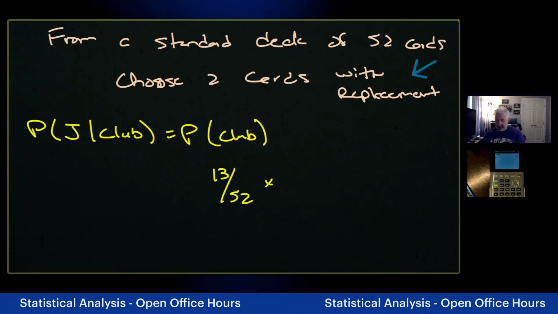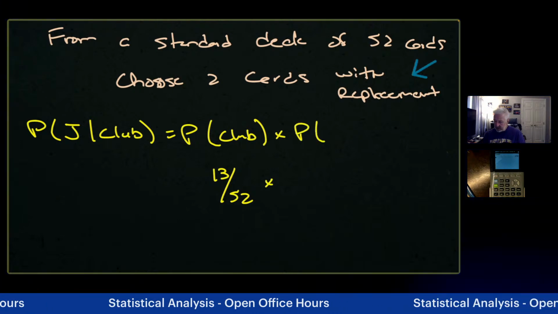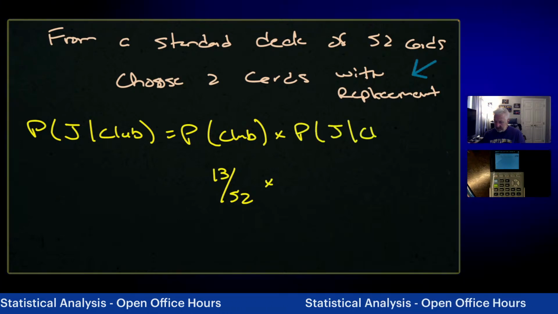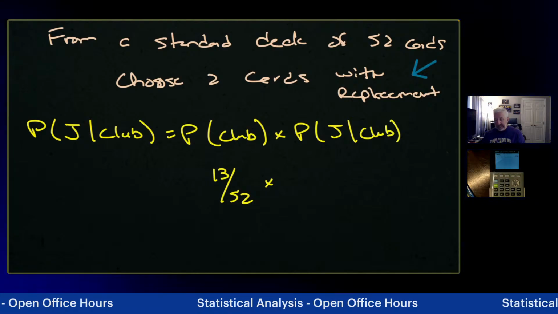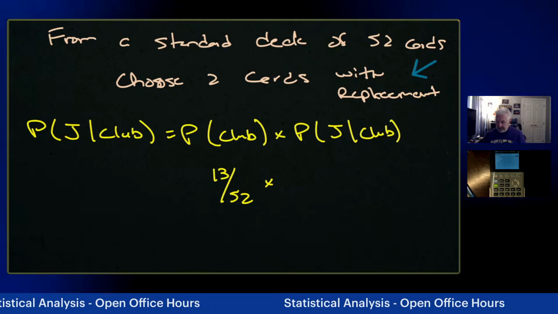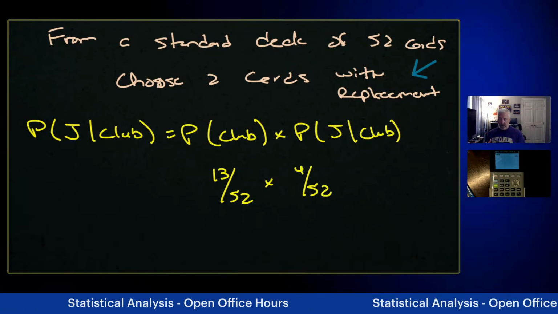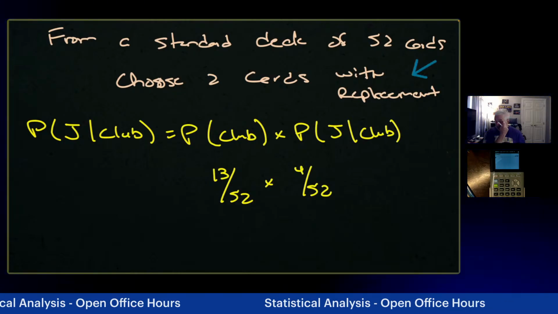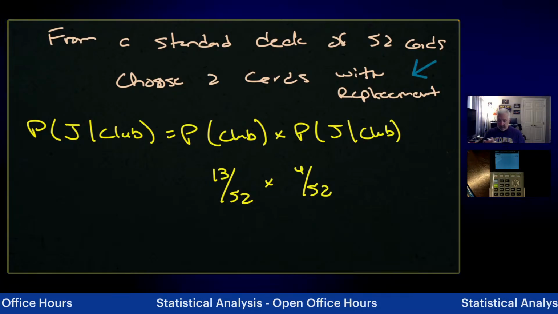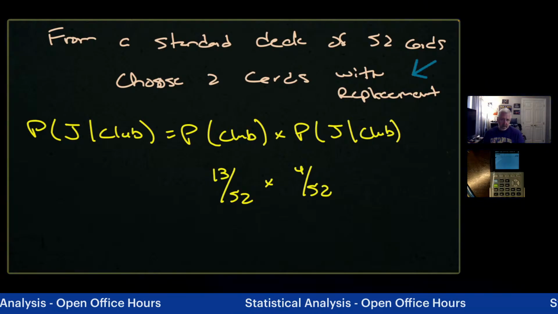And we're going to multiply that times the probability of drawing a jack, given that we already drew a club, right? In this case, the probability of drawing a jack is 4 out of 52 because whatever club we pulled out could be any club we put back in there. Could have been the jack of clubs, which really muddies the water. But we put it back. We did it with replacement, so no problem.